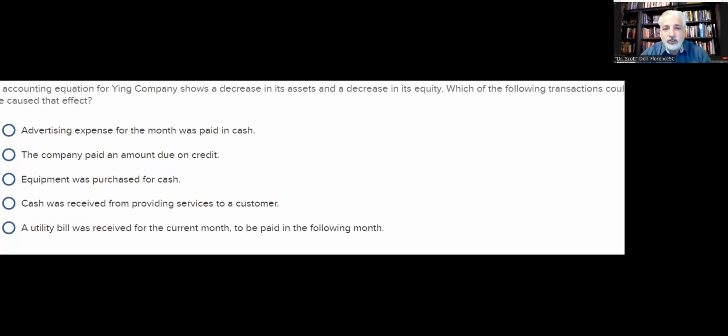Accounting equation shows a decrease in assets and a decrease in equity. Which of the following transactions can cause this effect? So assets are down, equity is down, which means it sounds like we had some expenses or pulled out some ownership interest. Let's see. Advertising expense was paid in cash. Cash went down, one asset down. Equity went down because advertising expense reduces equity through retained earnings.